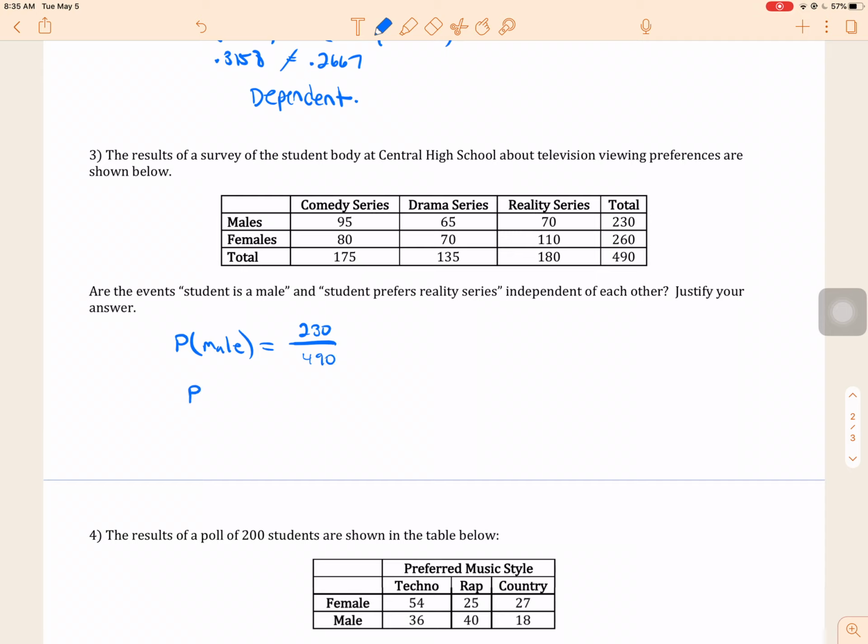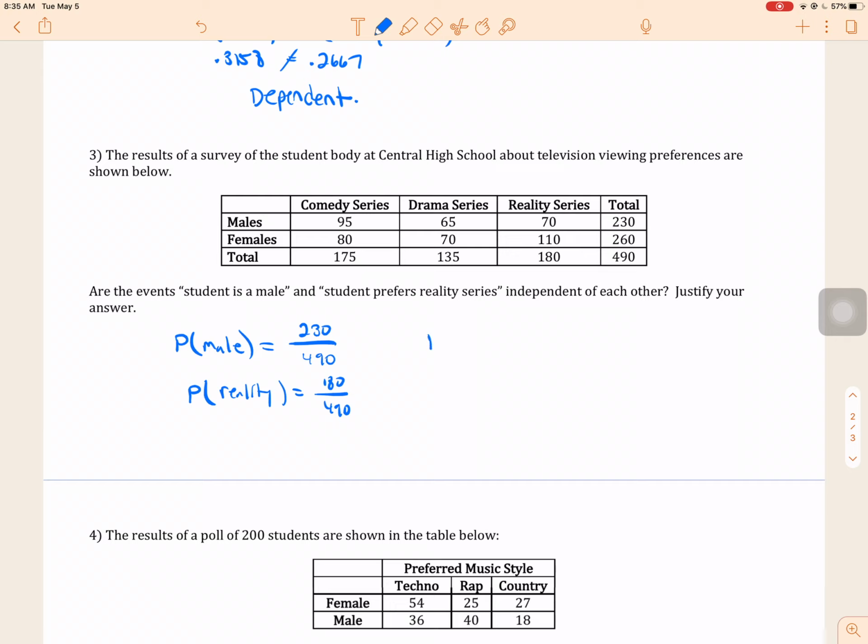What's the probability that a student prefers reality? That's 180 out of 490. Now, what are we asking here? Are these two events independent of each other?